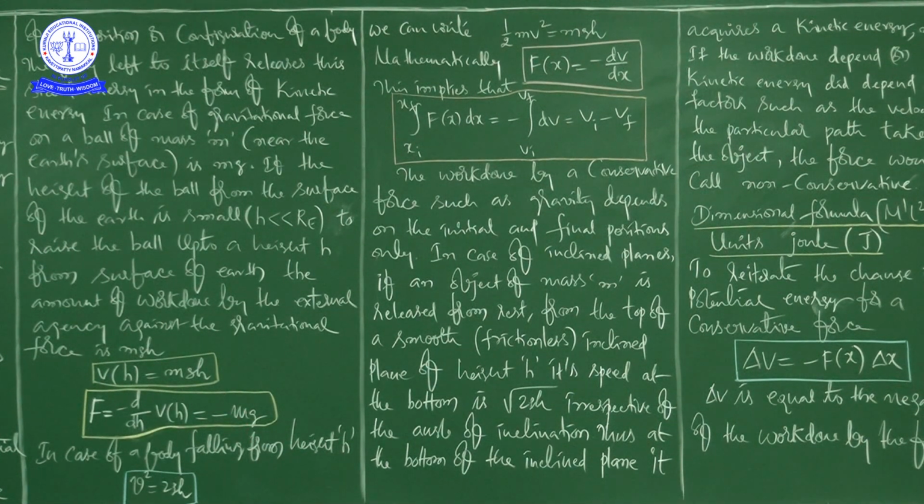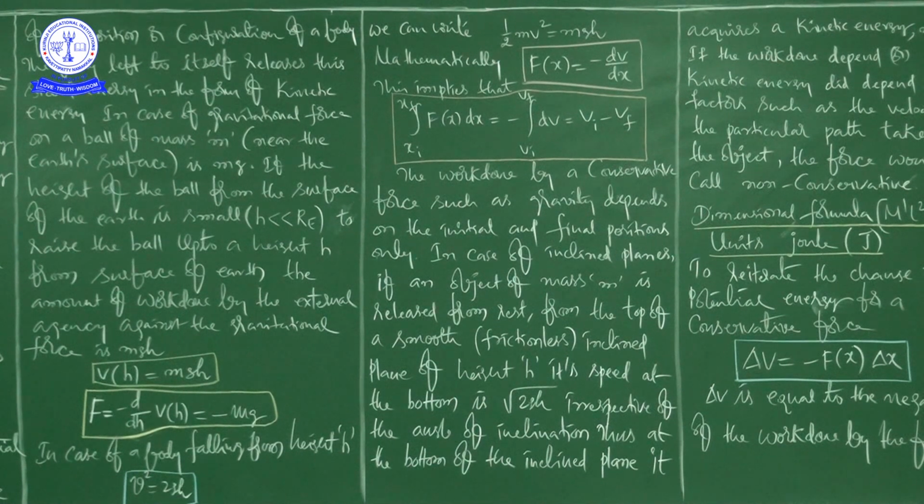So whatever gravitational potential energy is present for an object, that is the gravitational potential energy of an object as a function of the height h, denoted by V of h, and it is the negative of the work done by the gravitational force in raising the object to that height.